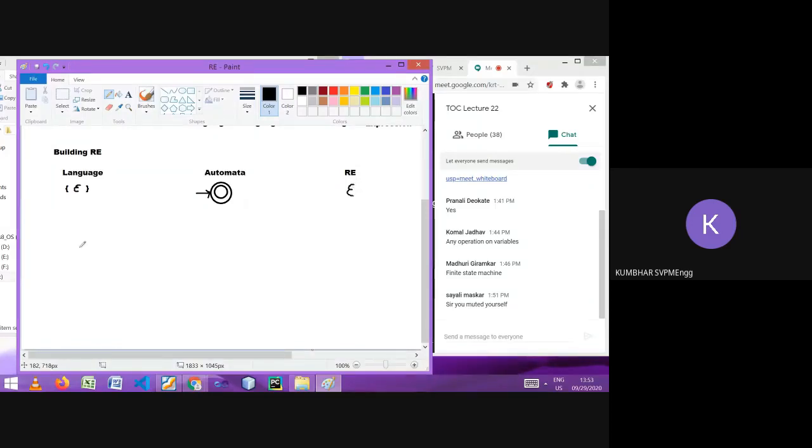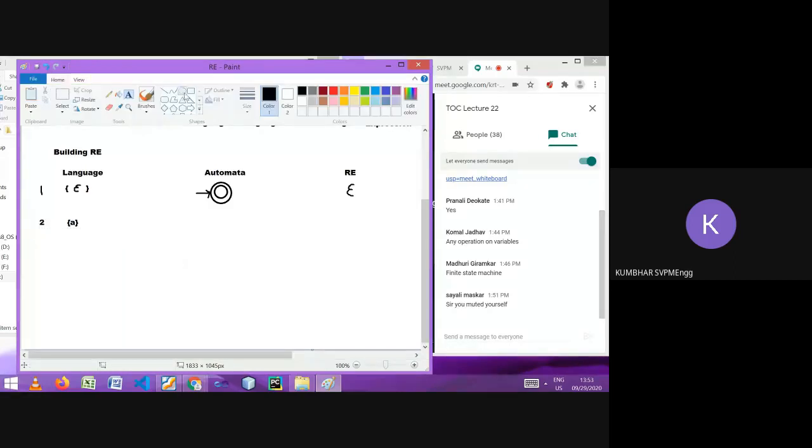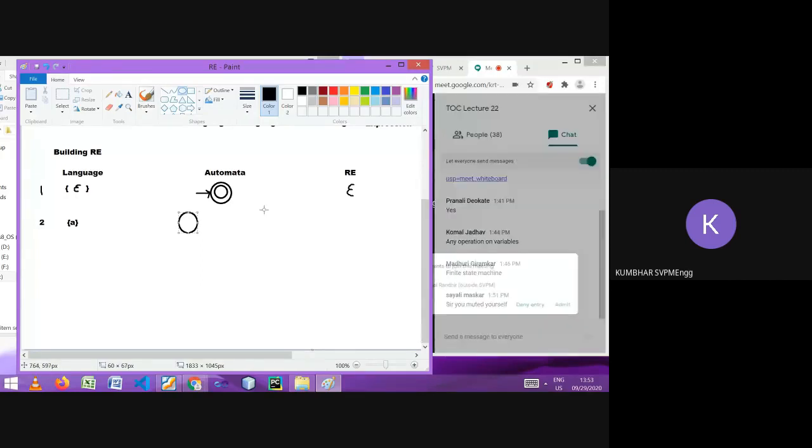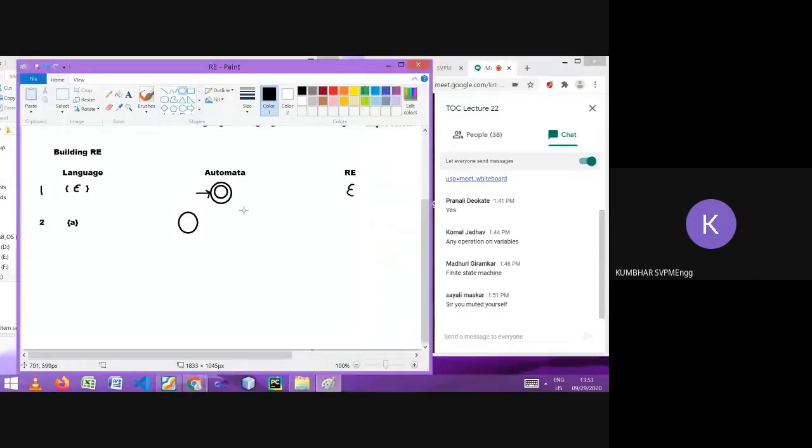Next, let's go for the second one. If I say the language contains one symbol, that is A, how can we represent this A using finite automata? In finite automata, A will be represented by two states. First is the initial state and second is the final state.